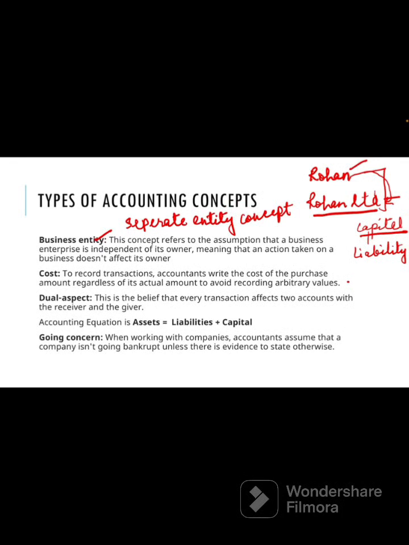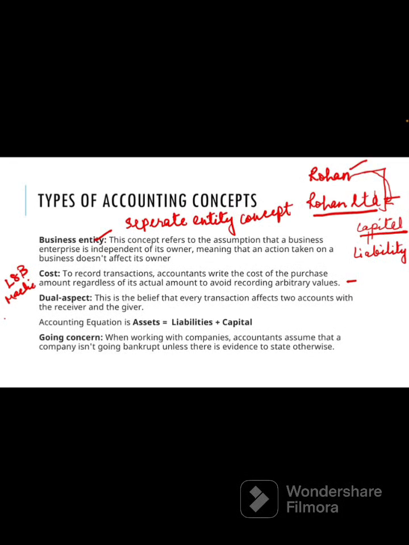Next concept is the accounting cost concept. Okay, to record a transaction, accountants write the cost of the purchase amount regardless of its actual amount, to avoid recording arbitrary values. In simple words, for example, there are fixed assets like land and building, machinery.